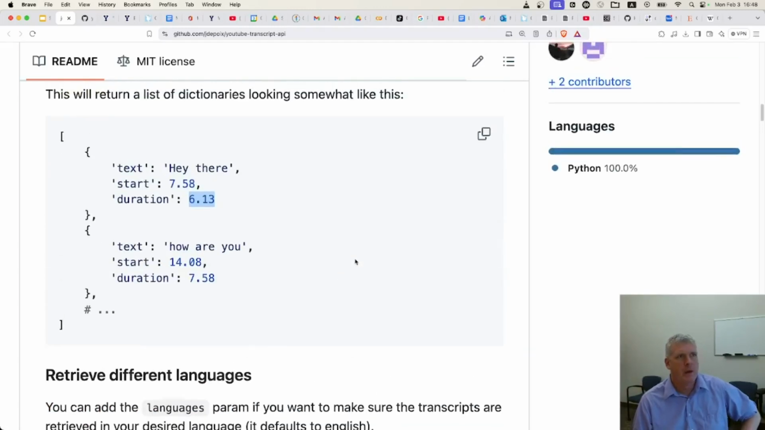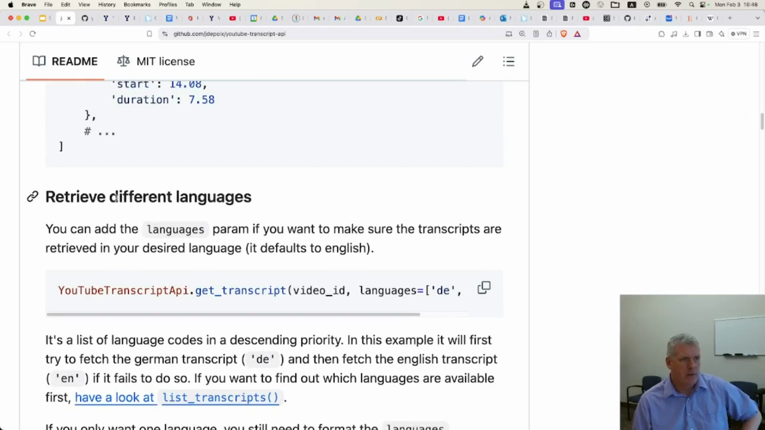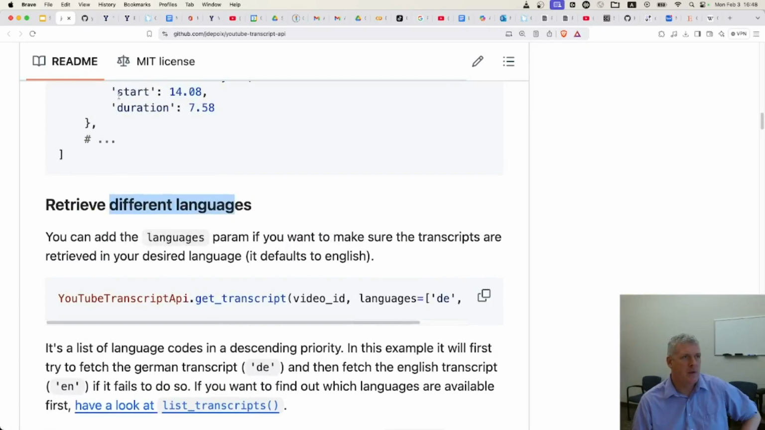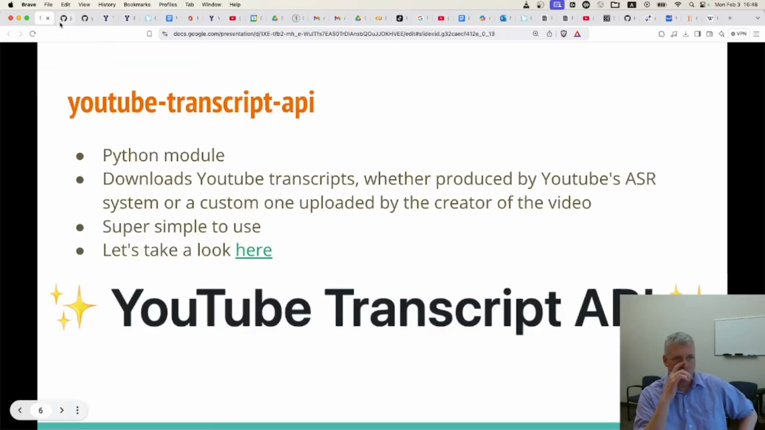So you can get different languages. You can retrieve different languages as well. That way. So it's a super simple tool, but super powerful to grab transcripts of YouTube videos. So that's the YouTube transcript API.